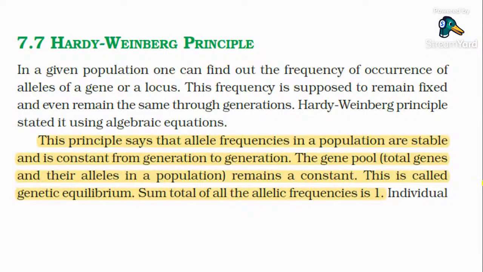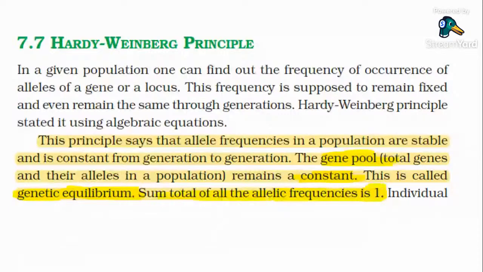You have to study that the gene pool, that is the allelic frequency in a population, will remain constant. This is called genetic equilibrium. In every ecosystem, a genetic equilibrium is maintained, and the sum total of allelic frequencies is 1.